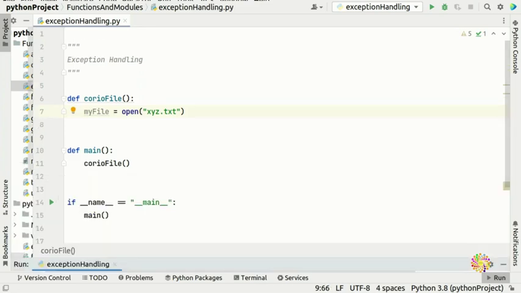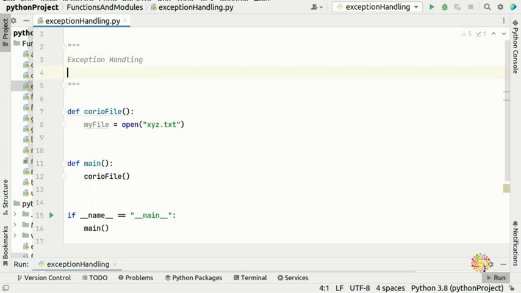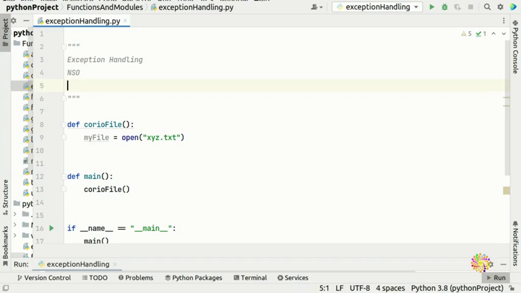If you know, there is a company called NSO. This company makes viruses, for example malware. This company was in Israel, and it was making viruses for Android and Apple iPhone.